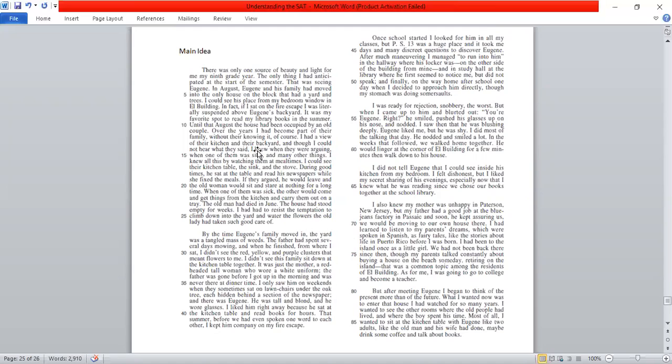"I could not hear. I knew they were arguing." So I know that the author can find out what's happening at the other place. "I knew all this by watching." So when I was watching during mealtime, I could see the table. If they argued, then what happened? One of them was sick. The old man died. The house stood empty. So the author said that I can peep into somebody else's house, and all this used to happen in the other person's house.